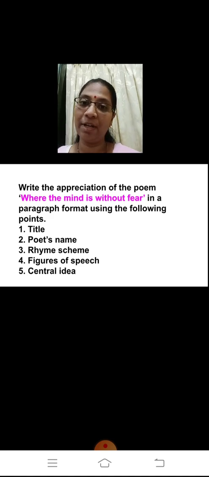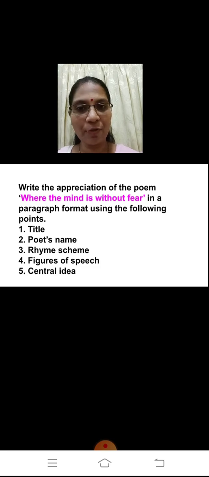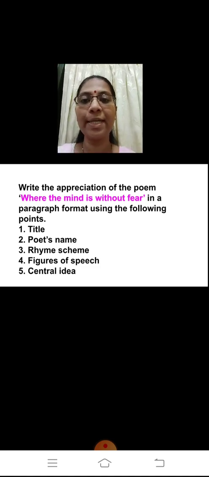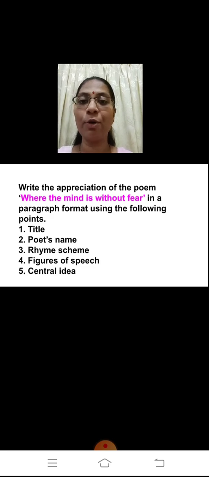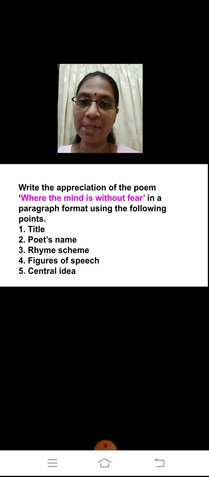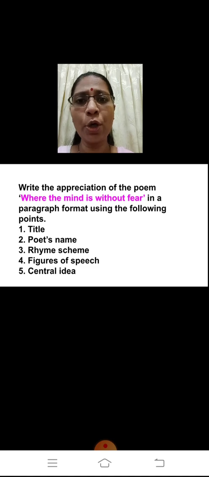So we have done the poem, we have done the written appreciation of the poem. It is appreciation of the poem and not critical appreciation. So you are going to write it in a paragraph format using the following points. For your reference, you can go back to the link of this poem and see how I have shown you all to write it, and try to write it on your own.